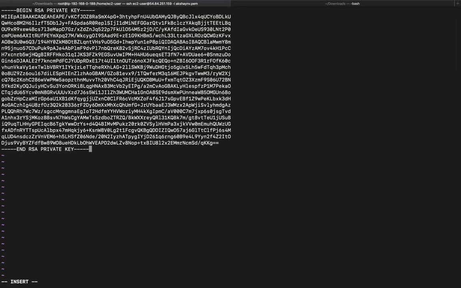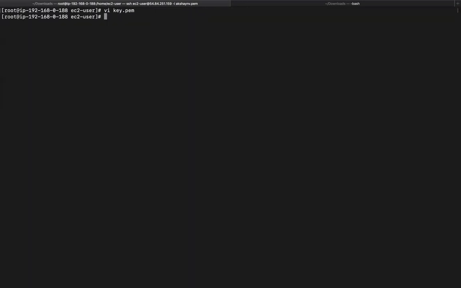Paste the content, escape, write and quit. Okay. So let's modify the permissions on this file. So this is my 192.168 network. So chmod 400 key.pem, right?